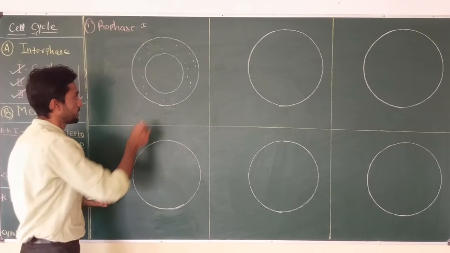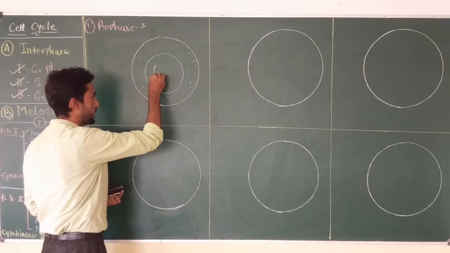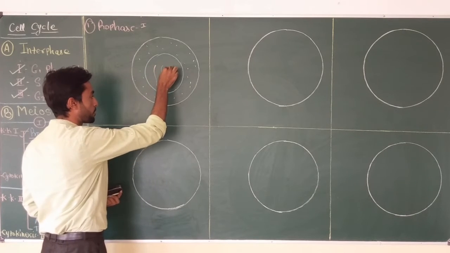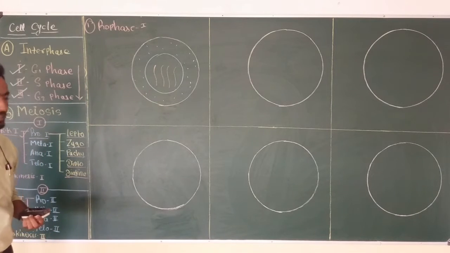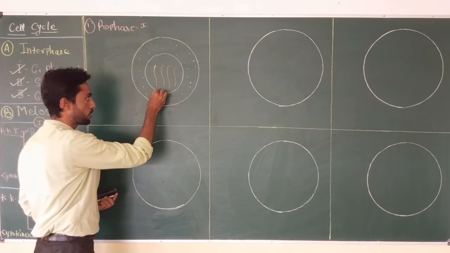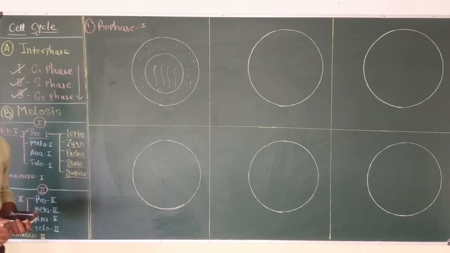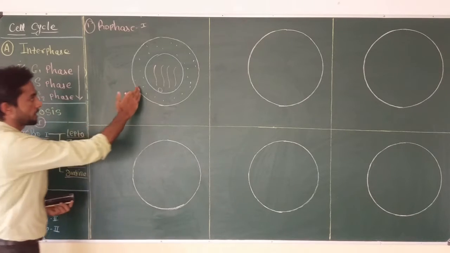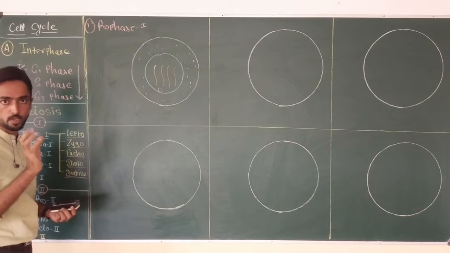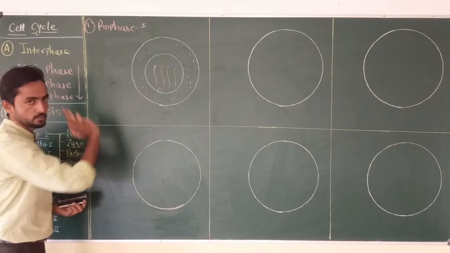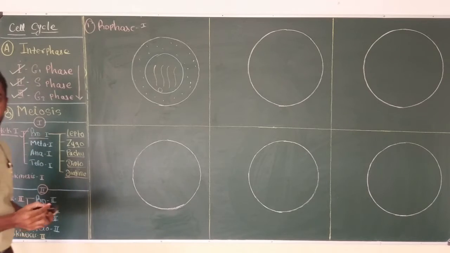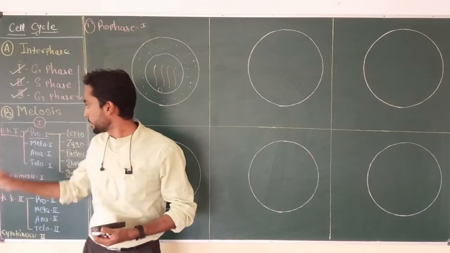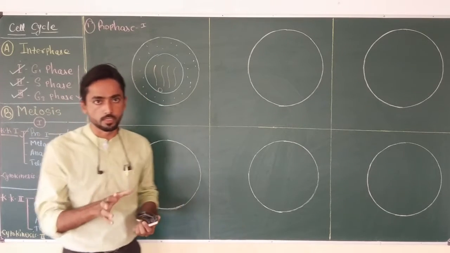Suppose here I am taking the example of a cell having say 4 chromosomes or 4 chromatin inside the nucleus. This nucleus will also have a nucleolus, nucleoplasm and all the cell organelles present in the cytoplasm, but we are going to focus only on the nucleus because we are interested in karyokinesis only, that is division of the nucleus.